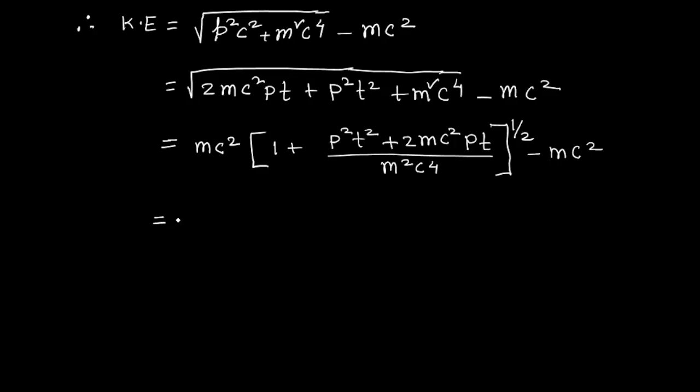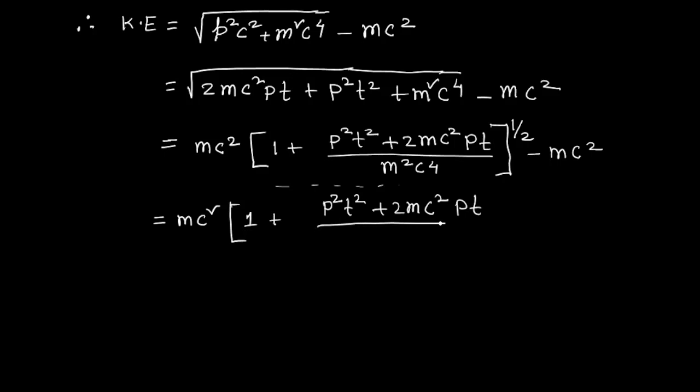Now if we take a binomial expansion of this term, and consider only the first order approximation, then we can write mc square into 1 plus p square t square plus 2mc square pt divided by 2m square c to the power 4, minus mc square.